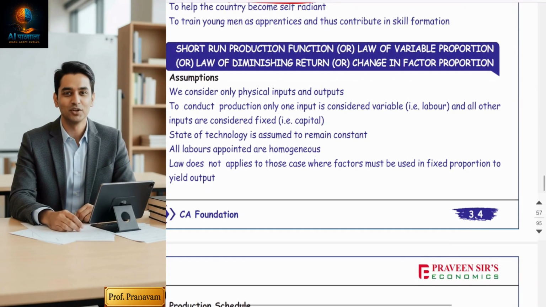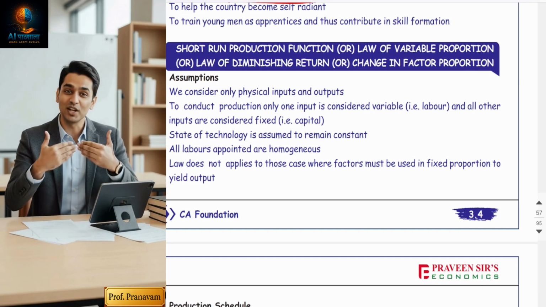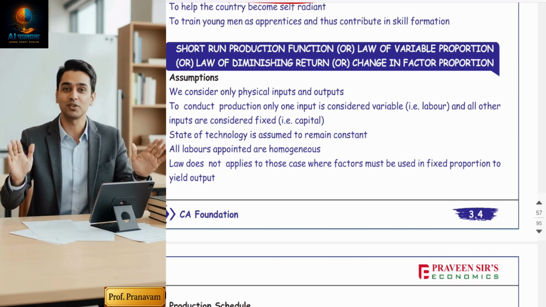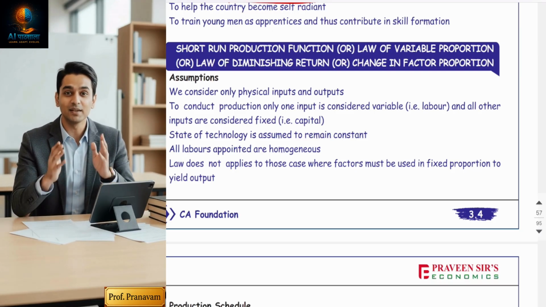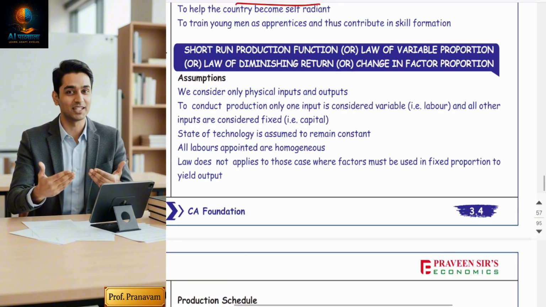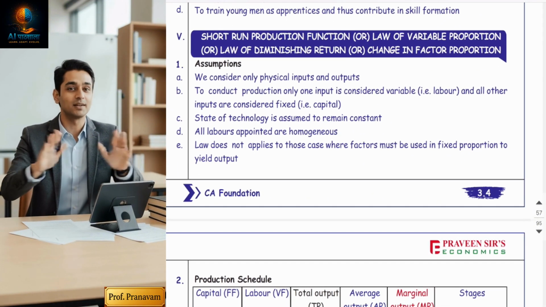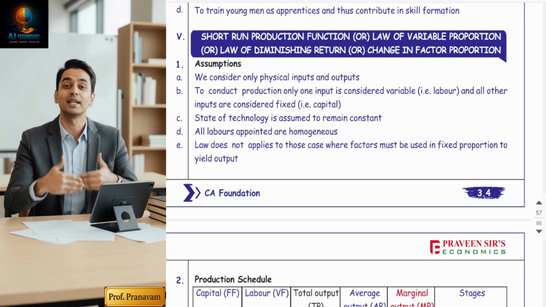So friends, introduction is over. Now the main concept I'm starting with. The main topic of this chapter is short run production function and long run production function. Yes, maximum MCQs will come from this. So we will study production function in two parts. One is short run, another one is long run.